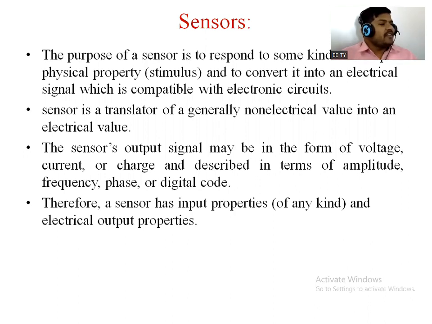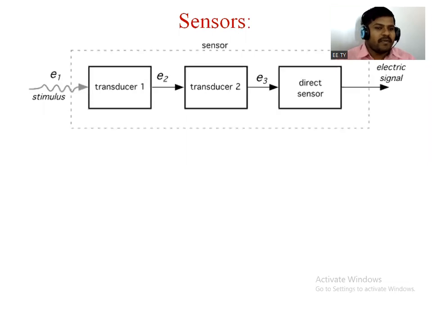Output in the form of electrical is nothing but a signal, that means in analog form, or it may also be in digital form, in the form of 1 and 0. So it gives an output in the form of electrical. The electrical parameter may be voltage, current, charge or power. So this part we have already covered in the previous lecture.